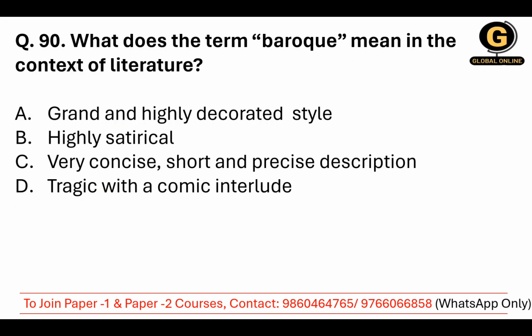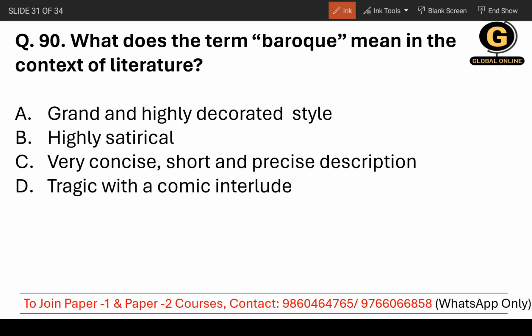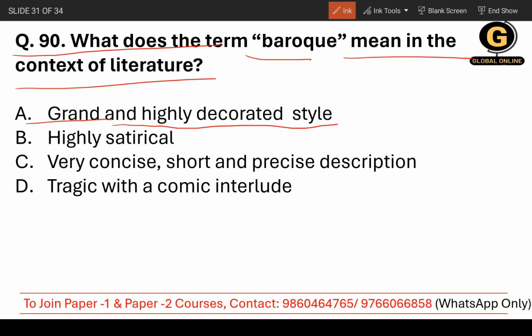Moving on to question number 90, students. What does the term Baroque mean in the context of literature? Read the options carefully: grand and highly decorated style; highly satirical; very concise, short and precise description; tragic with a comic interlude.